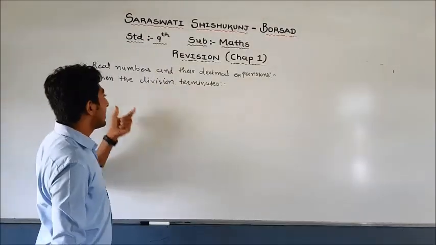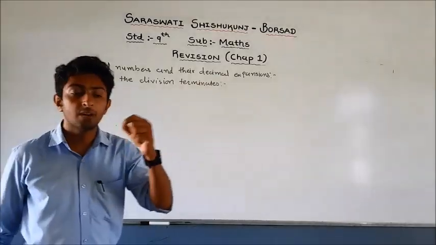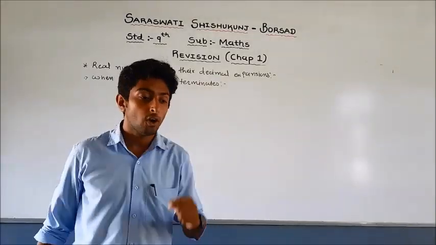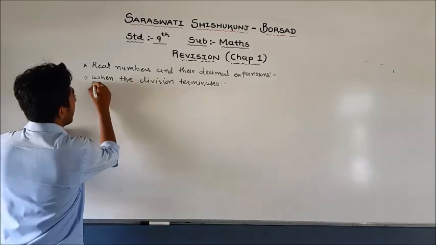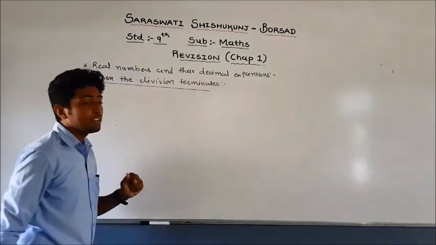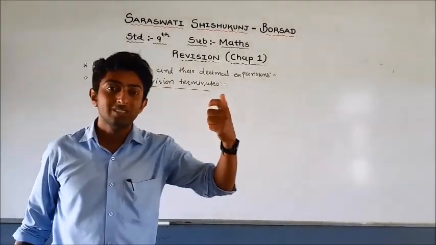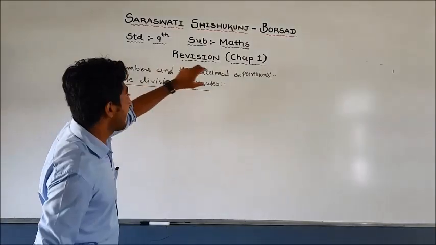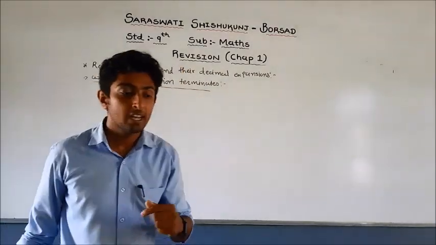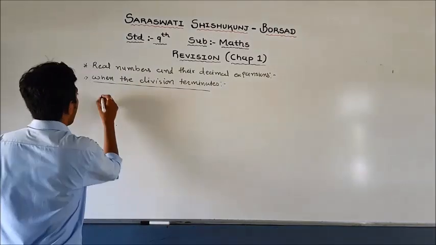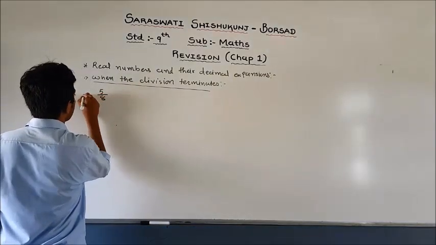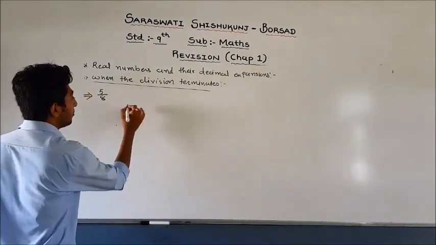First one is when the division terminates, and another one is when the division is not terminated. For example, let us take an example when the division terminates. How to see the decimal expansion when the division is terminated? So let us take the example 5 by 8.